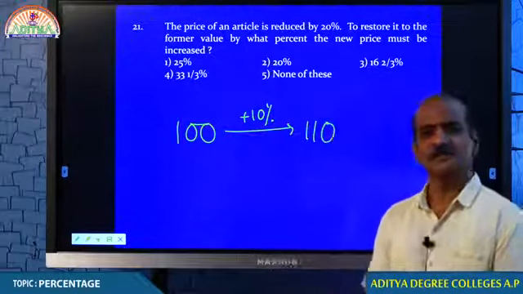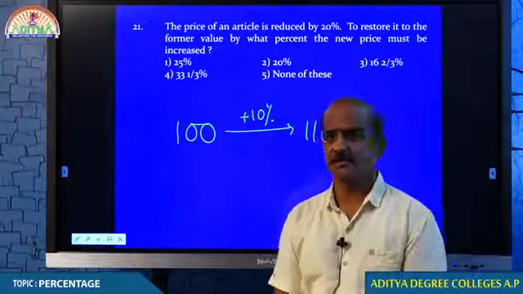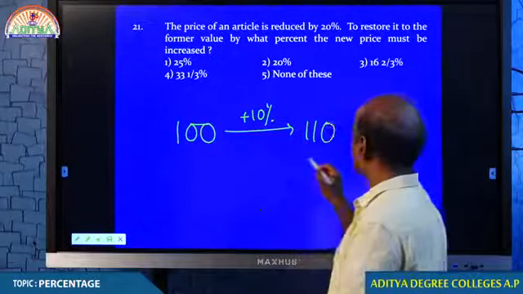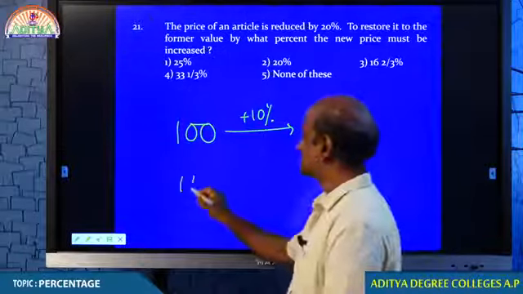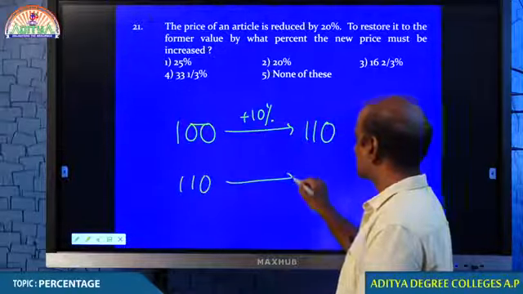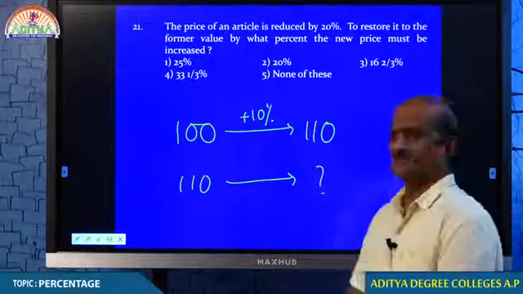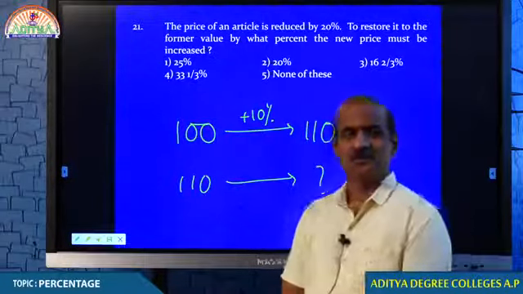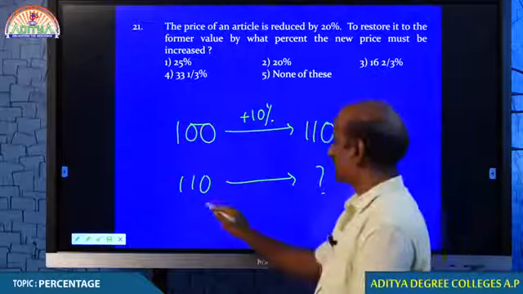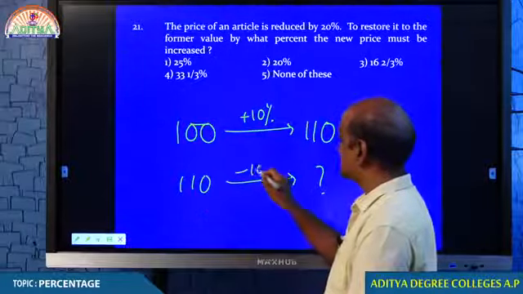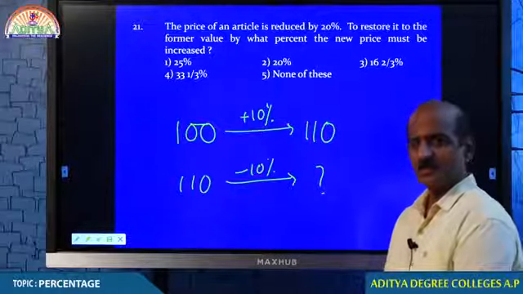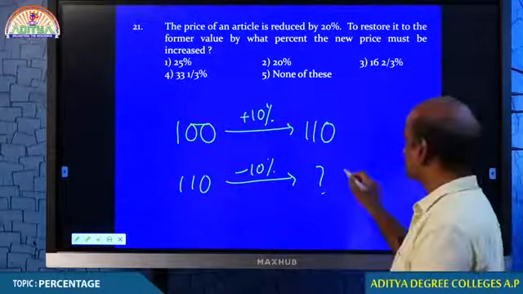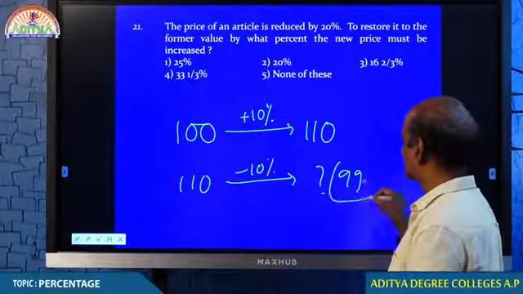Now if I decrease 10% from 110, what is 10% of 110? 11. 110 minus 11, that is 99.